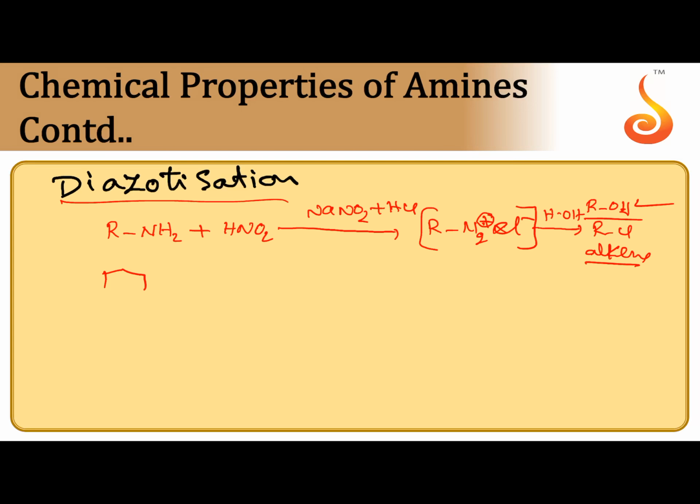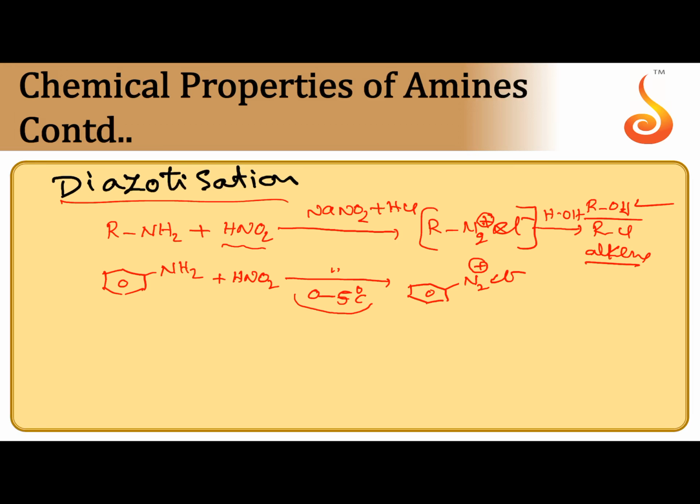Instead of aliphatic amine, we can take aromatic amine also, aniline. When aniline is reacted with nitrous acid in the presence of NaNO2 and HCl, that produces HNO2 in situ. When 0 to 5 degrees centigrade temperature is maintained, ice cold temperature is maintained, the formed benzene diazonium chloride becomes stable. We can separate it from the reaction mixture. This is benzene diazonium chloride.